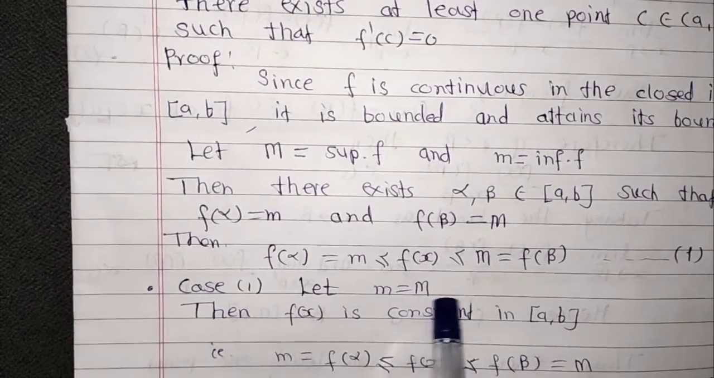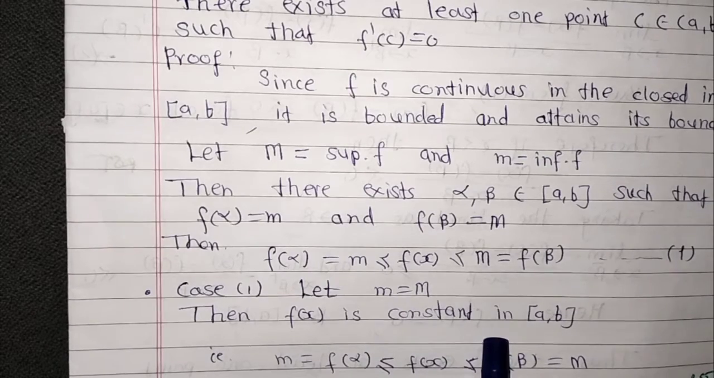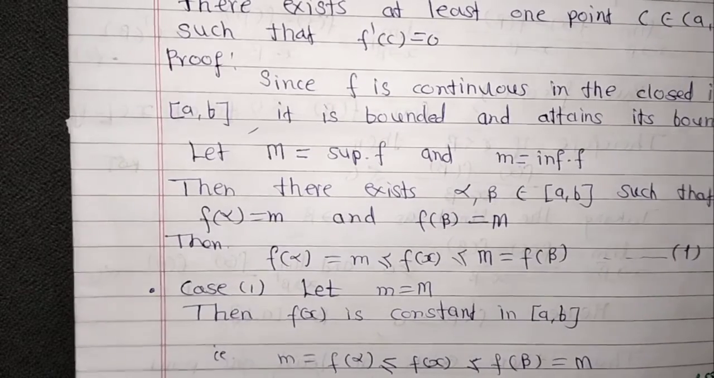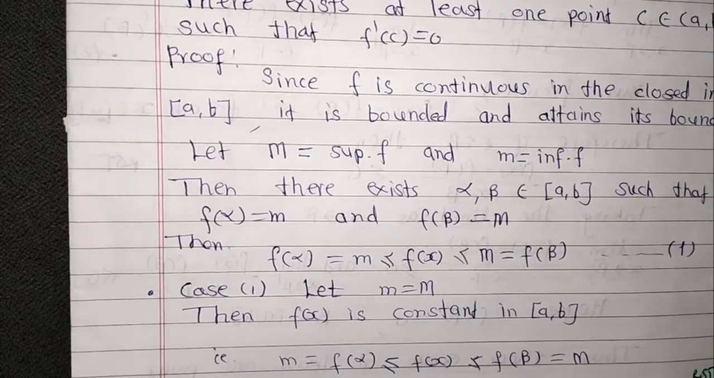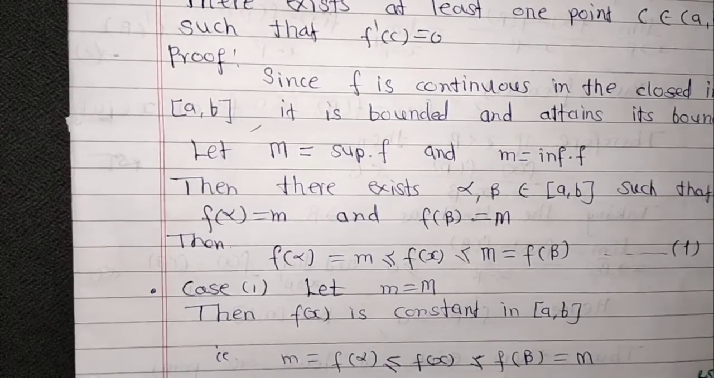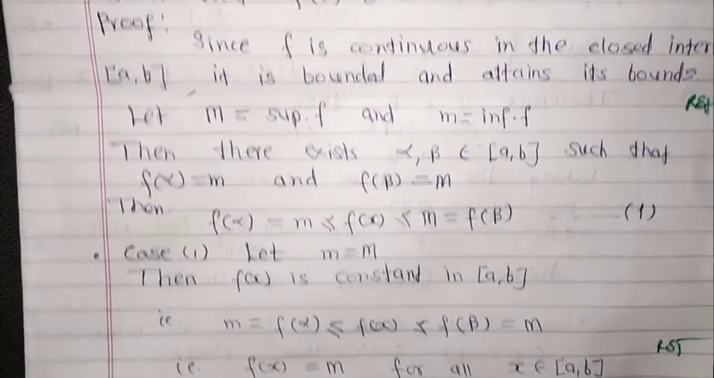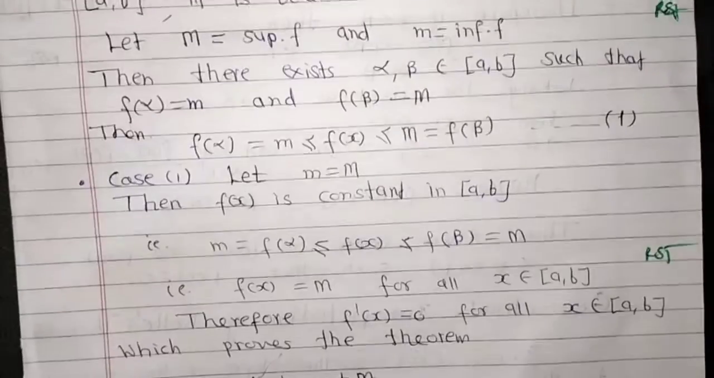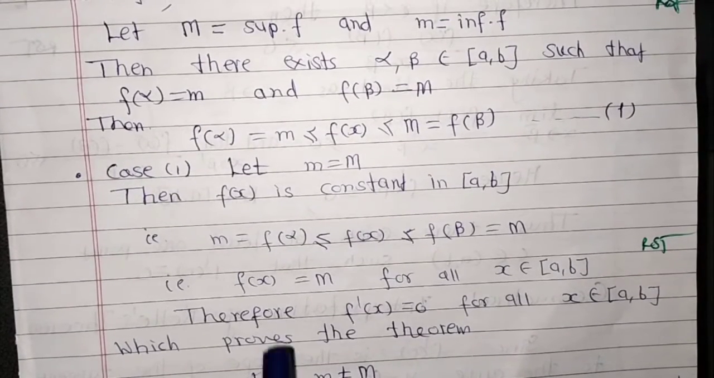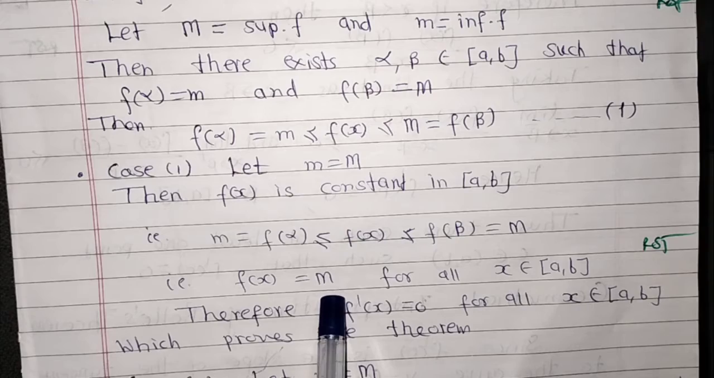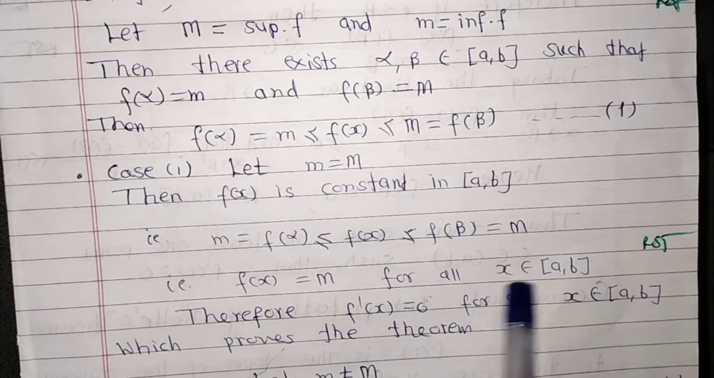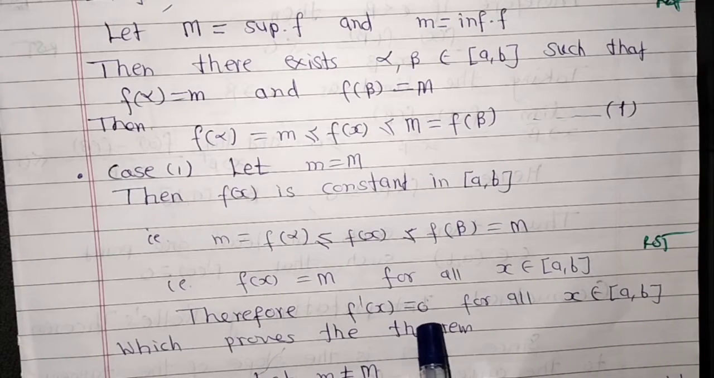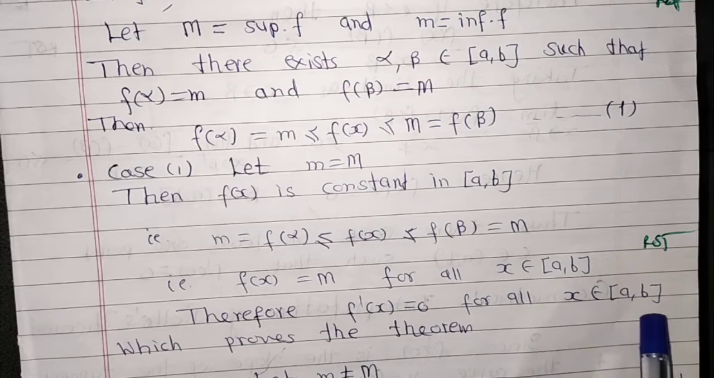Let capital M equal to small m. Then f(x) is constant in the closed interval [a, b]. That is, m is less than or equal to f(alpha) less than or equal to f(x) less than or equal to f(beta) equal to capital M. That is, f(x) equal to m, f(x) equal to capital M for all x belonging to the closed interval [a, b]. Therefore, f'(x) equal to 0 for all x belonging to the closed interval [a, b].